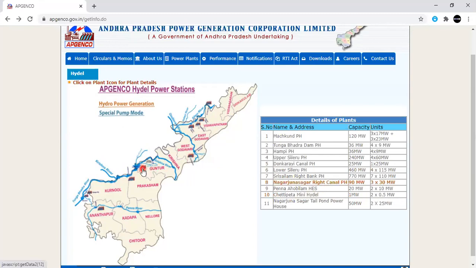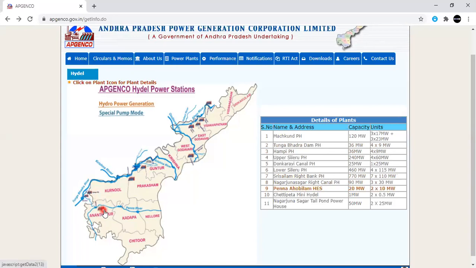And coming to the Guntur district, already I told you that Nagarjuna Sagar is present between Guntur and Nalgonda districts. So the source for this one is the Krishna River. And coming to the second, one more is Sri Sailam. Again, the source for Sri Sailam is the Krishna River itself. And coming to Hampi and Tungabhadra, for these two, the source is nothing but the Tungabhadra River, and it's a part of the Krishna River itself.